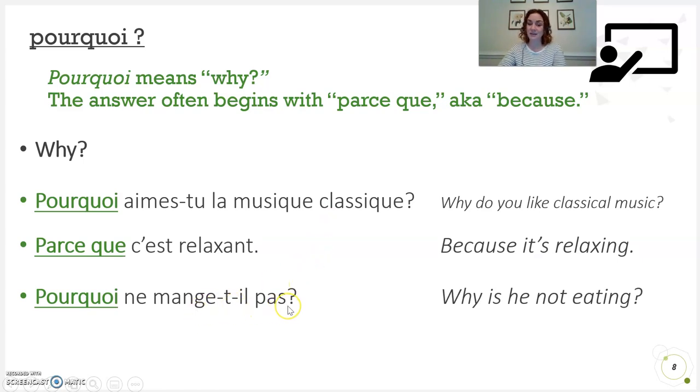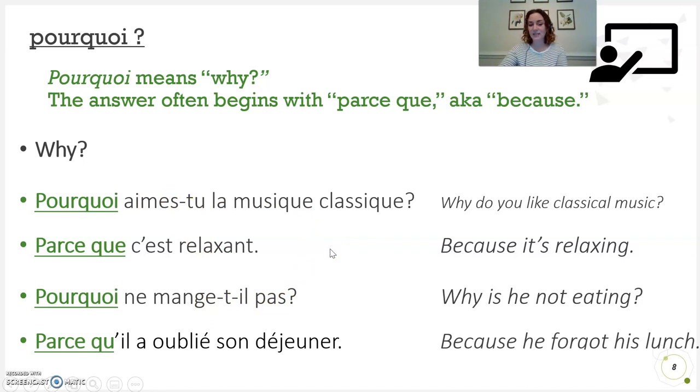Pourquoi ne mange-t-il pas? Here's inversion. Oh, both use inversion. Parce qu'il a oublié son déjeuner. Notice that parce que does contract if the next word starts with a vowel. Parce qu'il a oublié. Notice that pourquoi never contracts. We don't want to say pour qu'aime tu. That would be weird.